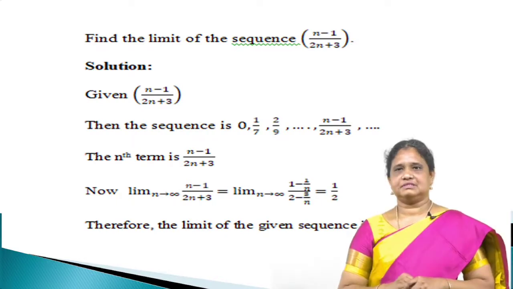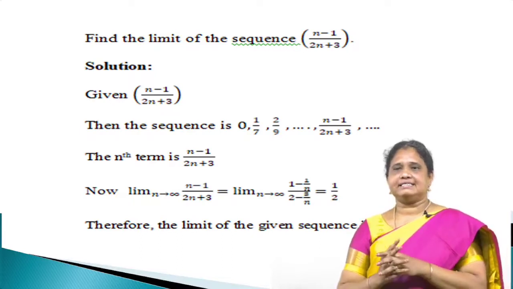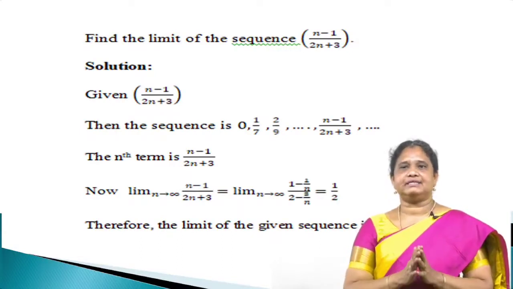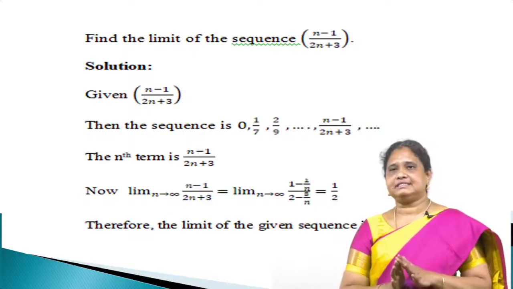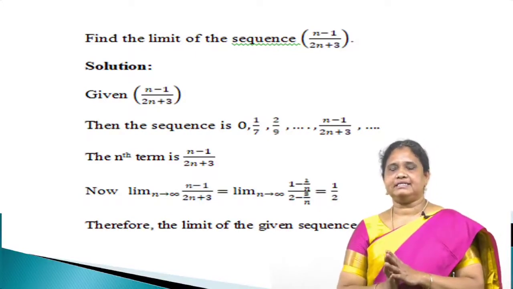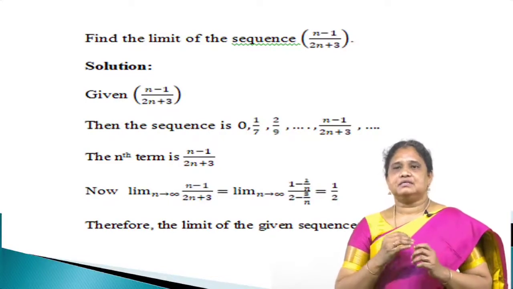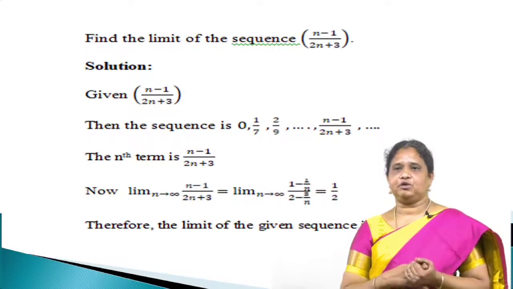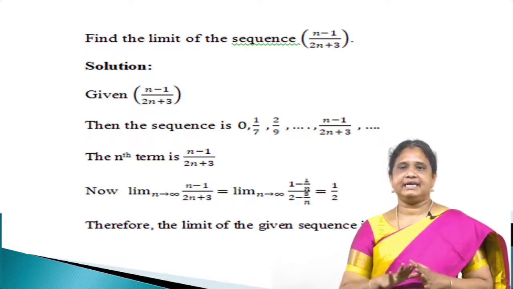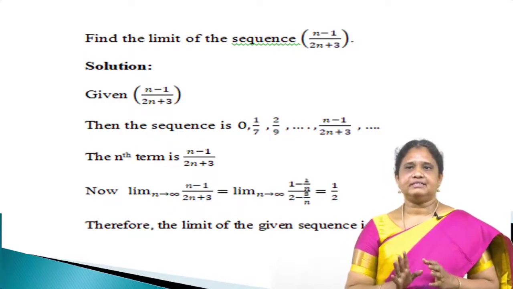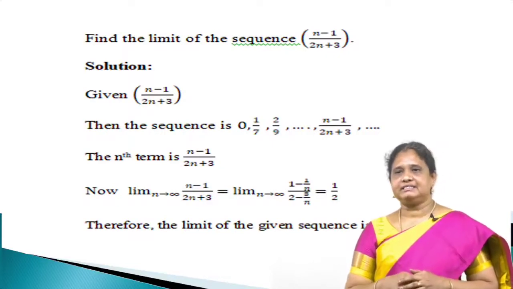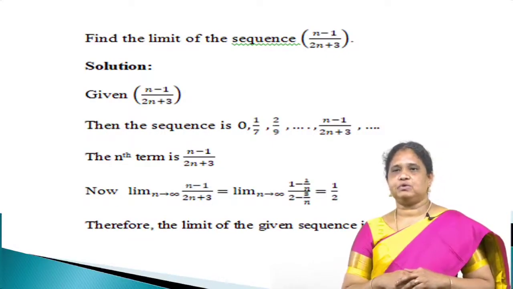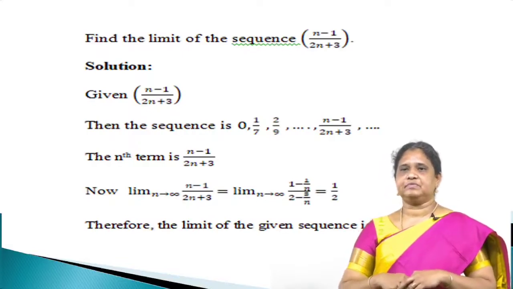Taking n as common in both the numerator and the denominator, we get n into (1 minus 1 by n) in the numerator and n into (2 plus 3 by n) in the denominator. Both the n get cancelled, and the remaining fraction is (1 minus 1 by n) divided by (2 plus 3 by n).